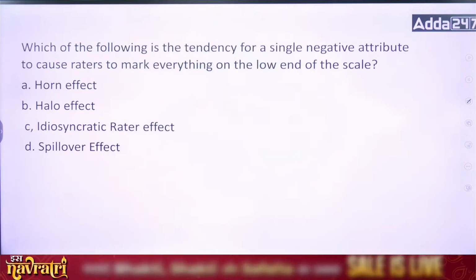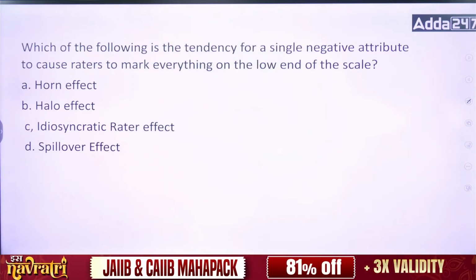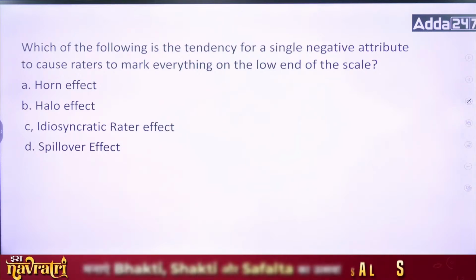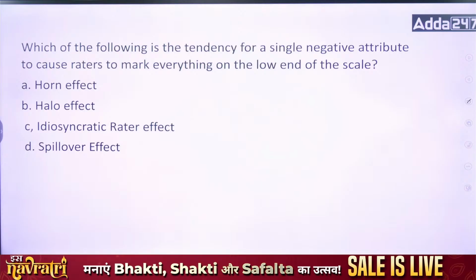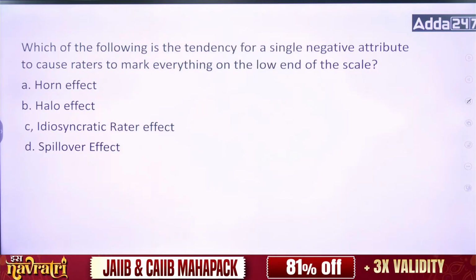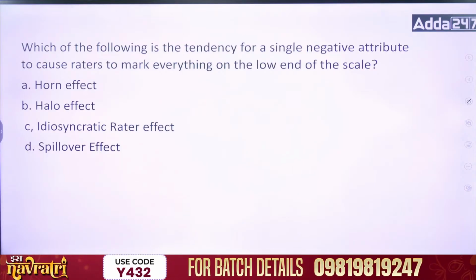Okay? But it can be asked because this effect is known as halo effect. Okay? Halo effect. This halo effect will cause the raters, okay, to give it on the low end. So low end is on the horn effect.